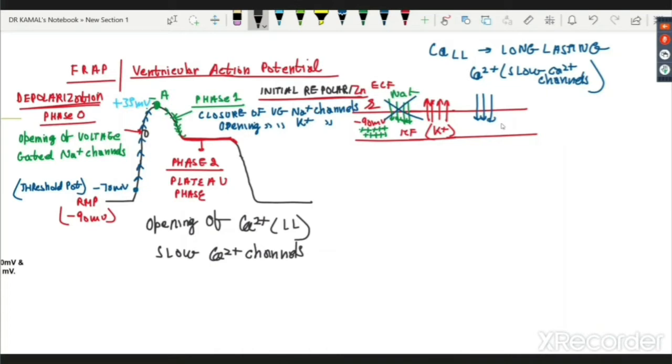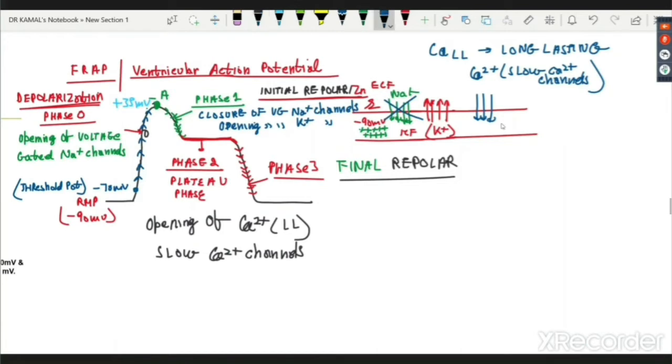Then it brings me to phase 3, this one. Now what you are able to see is that the repolarization has started again and the plateau has ended. So this is called by the term final repolarization. Why final? Because this is not the initial one. This is initial, phase 1. This is final. This is the last one.